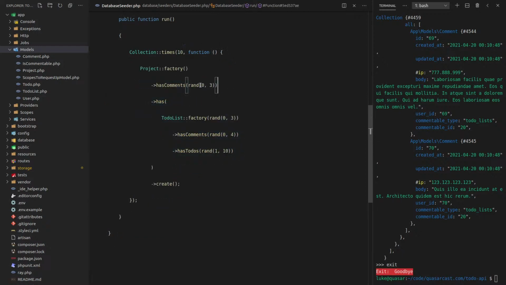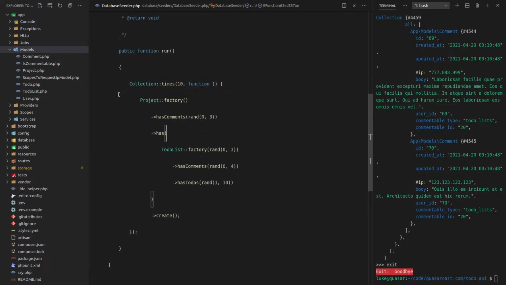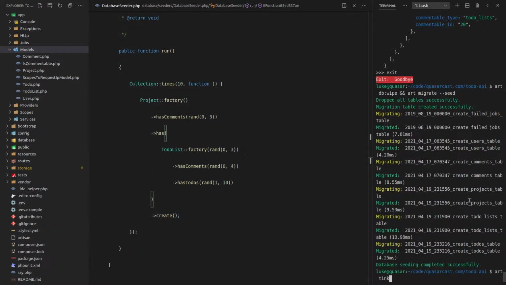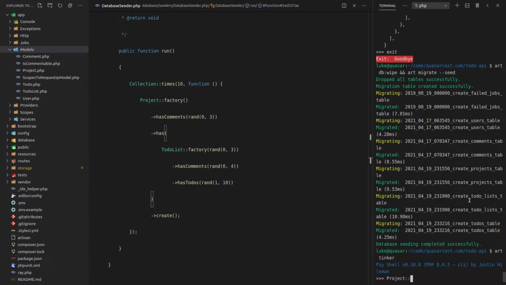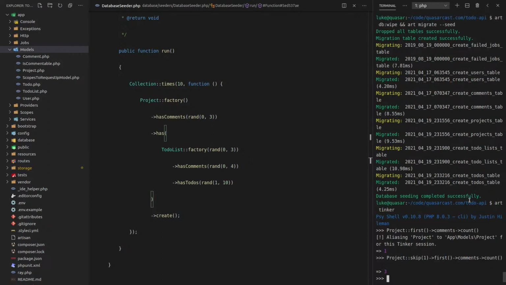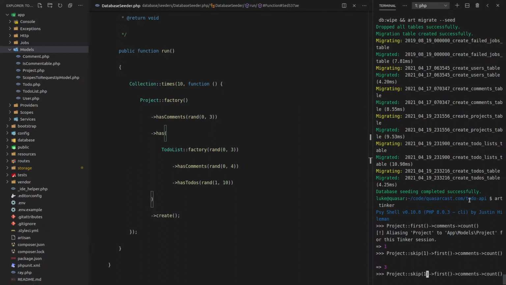And now these random numbers should be generated again every single time this is run. So let's say art, you know what, we'll just run that code from before. See if this works. Art tinker. And now let's say project first, comments, and then I'm just going to call count on that. Whoops. Count on that. And now let's say skip the first one. Yeah, sweet. We're getting a variable number now.